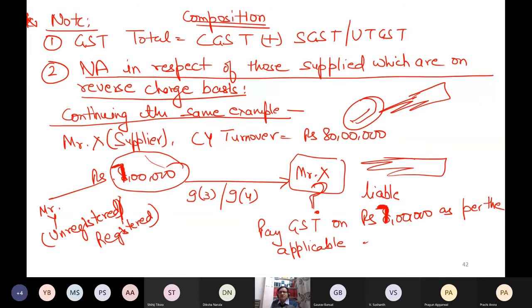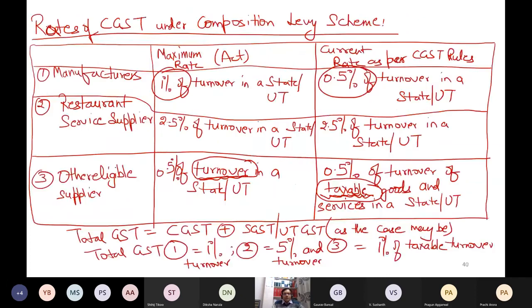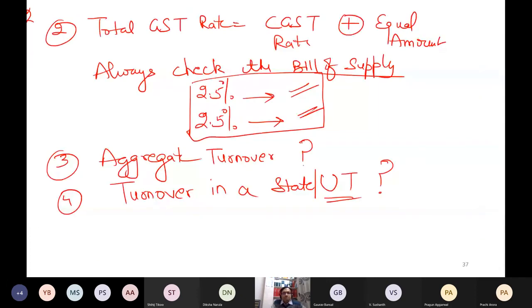But on your own supplies, if you satisfy the other conditions of the composition levy scheme, there is no problem. You can pay the tax as per the composition levy scheme. This is what the point is. I hope this point is also clear. So most of the points are covered.